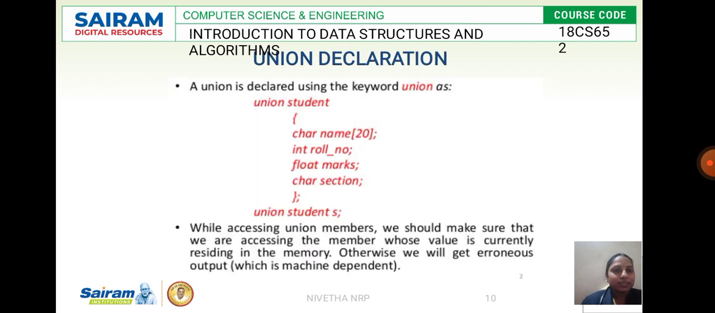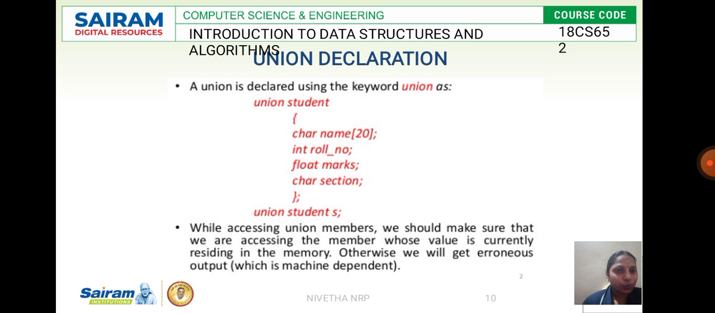So you'll see the union declaration. It is similar to the declaration of a structure. The only difference is the keyword. There you use struct, here you use union. What is the vital difference between structure and union? When you write the same program using struct instead of union, for a character, memory will be separately allocated as 20. Roll number will be separately allocated, marks will have separate memory, and for section, separate memory will be allocated, if this is done through the structure.